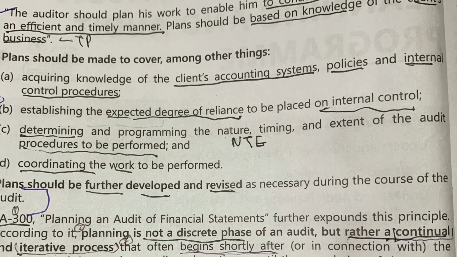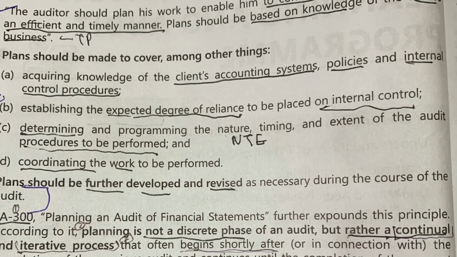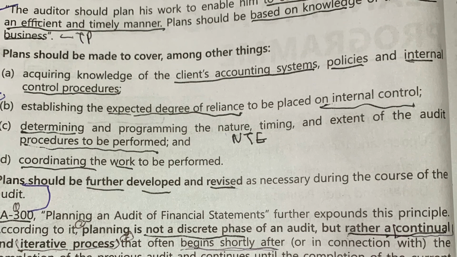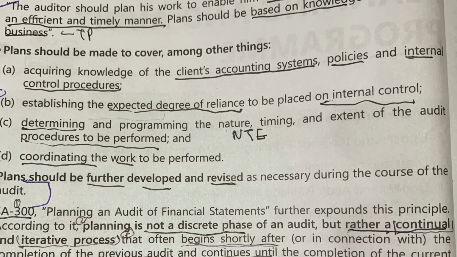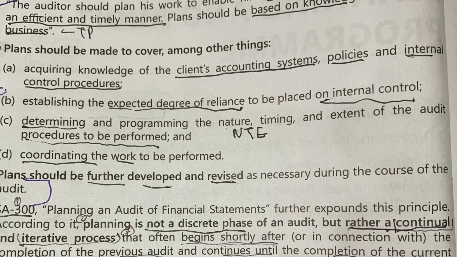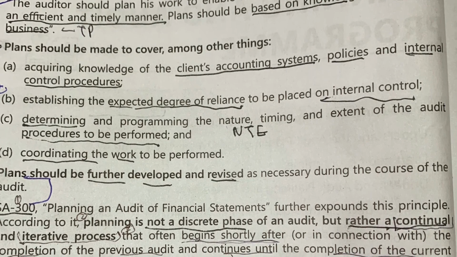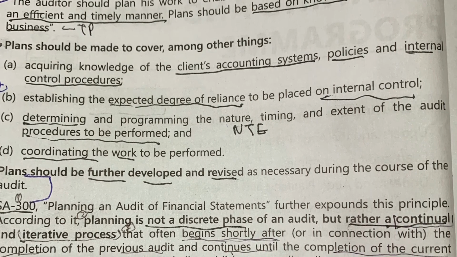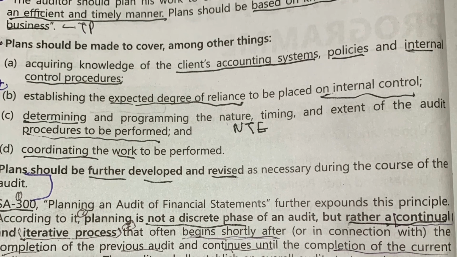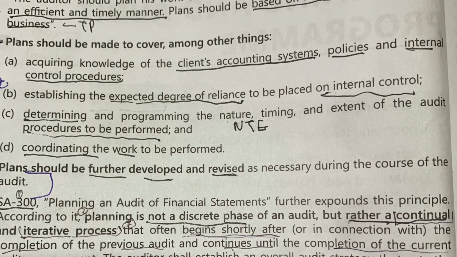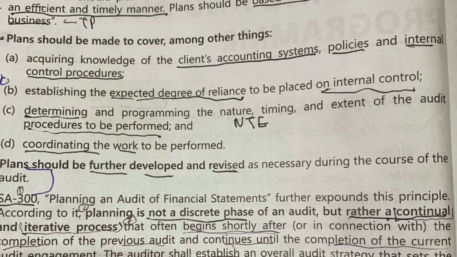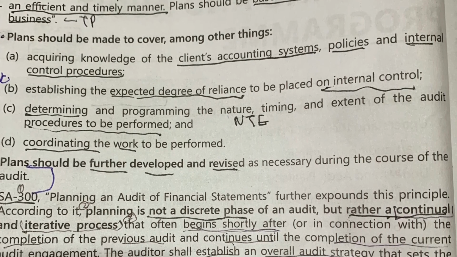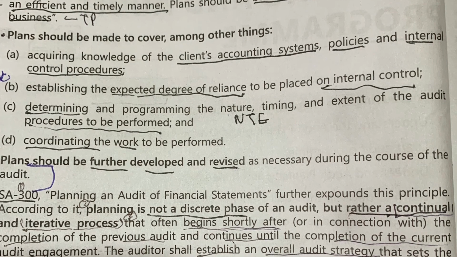While studying, we can also put these points. We need to make our study plan, we need to develop our study plan further, we need to coordinate our work with lectures, we need to determine nature, time, and extent of work to be performed, degree of reliance on internal control, what controls we have set.